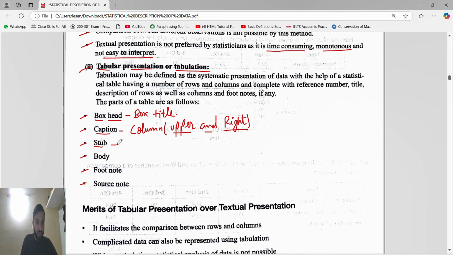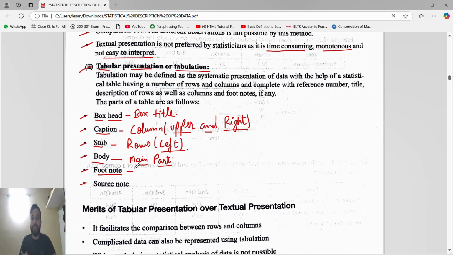Then stub. Where we will write the stub: we will write it in rows, and rows are present on the left side, because the right side is the column, and the left side is the stub. Then body, guys, body means we will write the main part. Next is footnote.